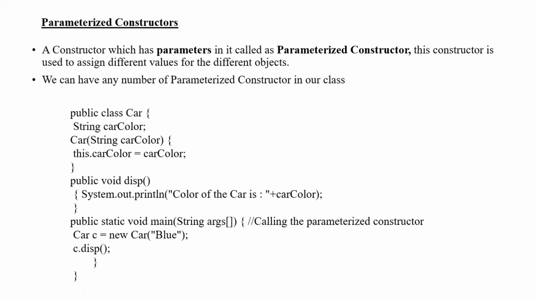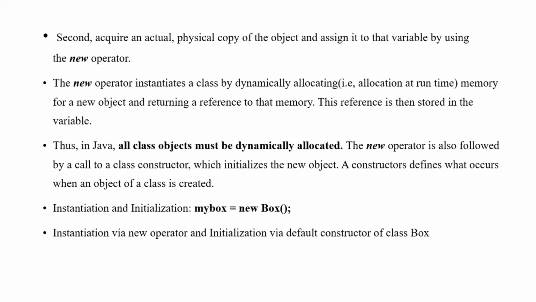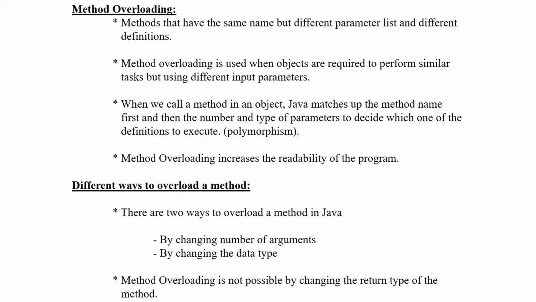So this is an example of a parameterized constructor. You can go through that example and you will understand. And there is a description of the new operator, how exactly the new keyword works and how it allocates memory for the object. Method overloading we have to discuss, that we will discuss in the next class.